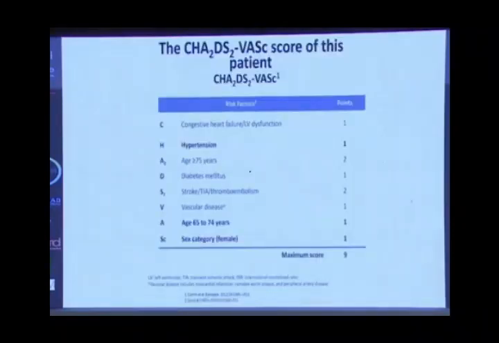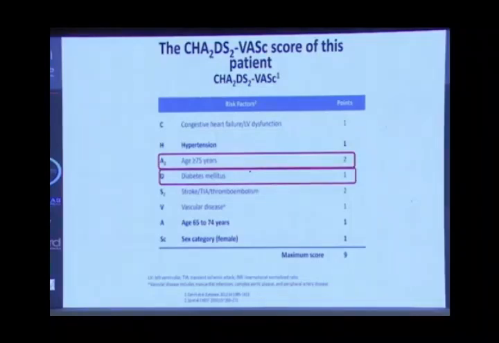All of you know this CHA2DS2-VASc score. It is important, I will not go through it. But our patient is more than 75 and he has diabetes. So he has a CHA2DS2-VASc of 2. And according to the guidelines, he is a candidate for taking anticoagulation. Those who are females should be 3 and more. You know that female sex is also a risk factor for stroke.